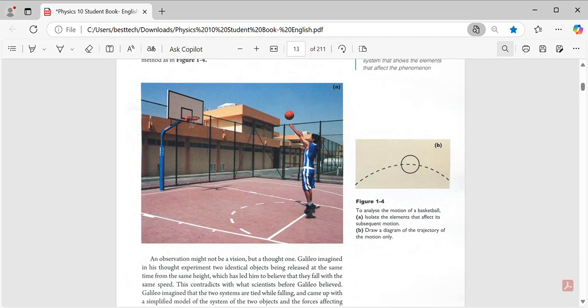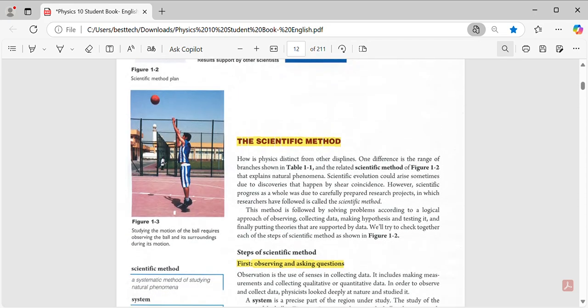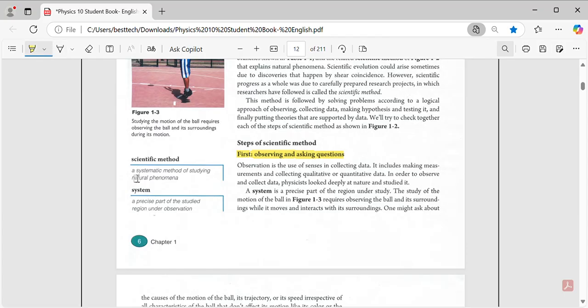And guys, all this is explained as the example of the scientific method. Okay, the scientific method. Even the definition: a systematic method of studying natural phenomena, a systematic study of the natural things that happen in life, like, for example, the apple falling down.